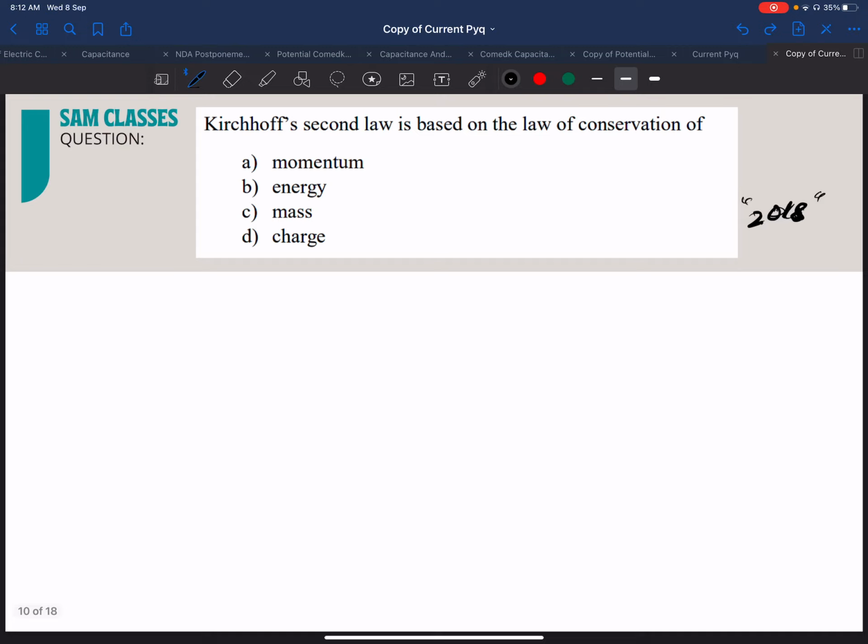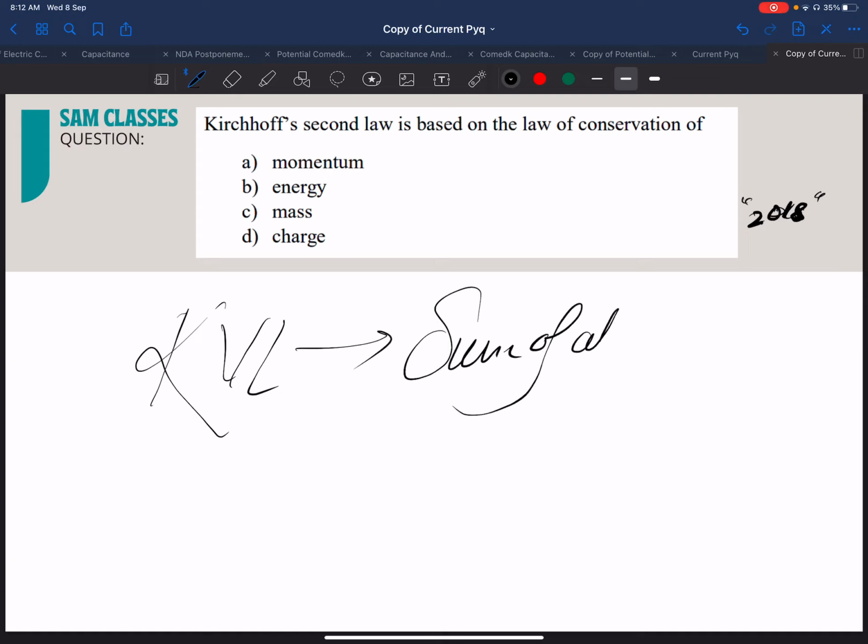Now, Kirchhoff's second law is based on what? Try to recall what is Kirchhoff's second law. It is KVL. What does KVL say?